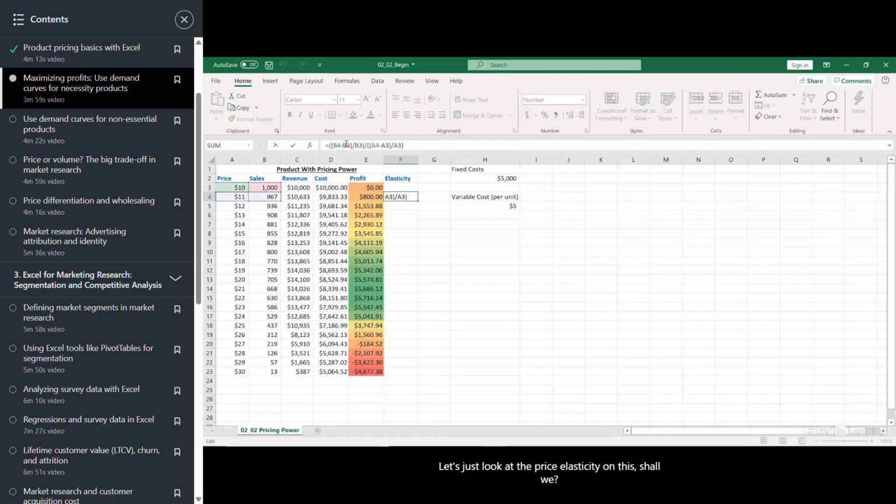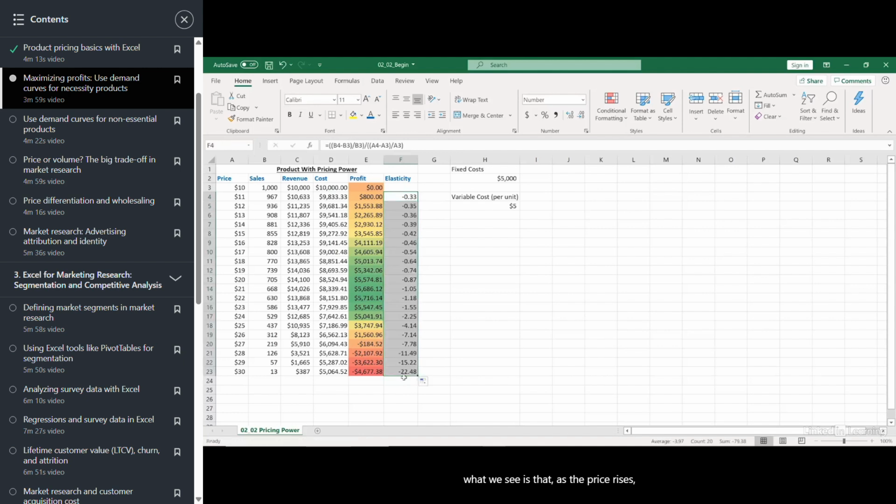Let's just look at the price elasticity on this, shall we? So going through and applying that price elasticity all the way down, what we see is that as the price rises, our customer becomes more and more price sensitive. Not a big surprise.